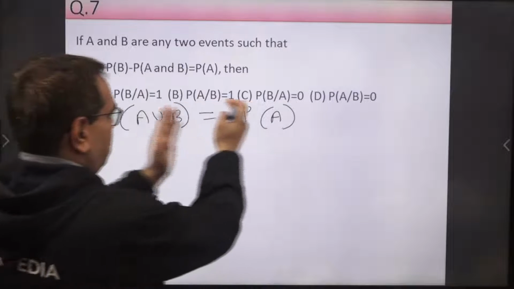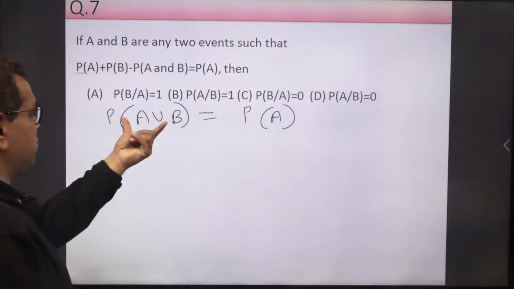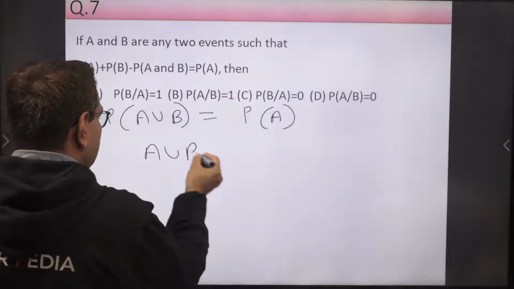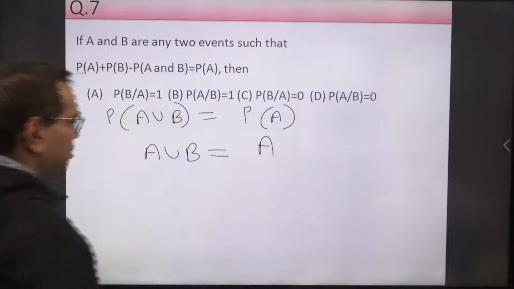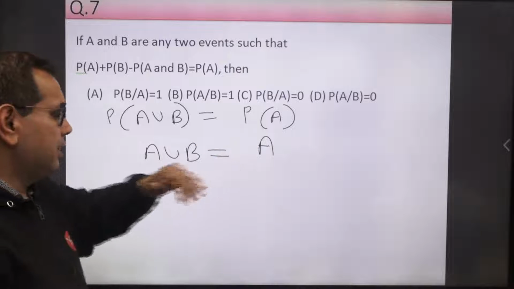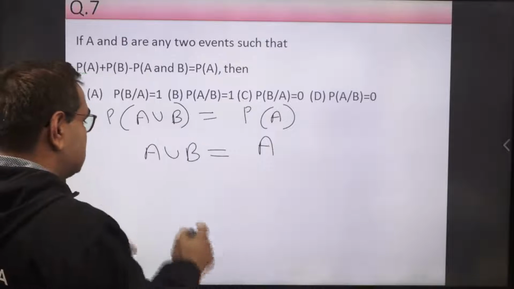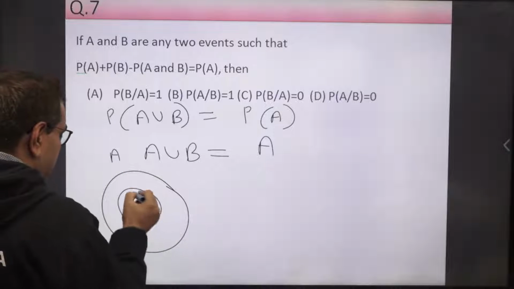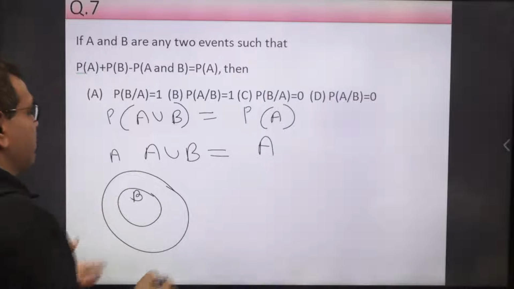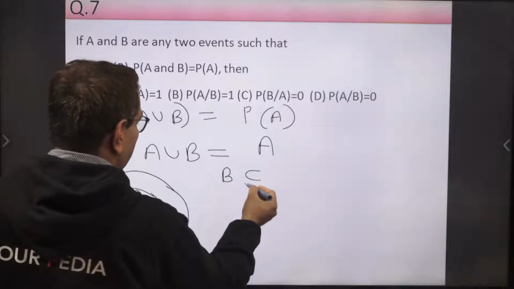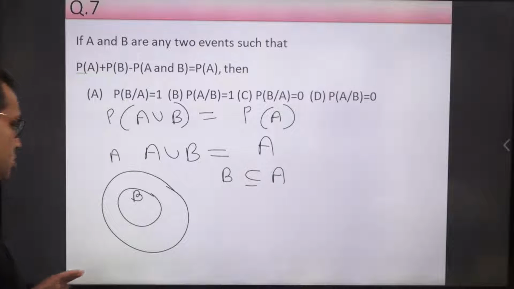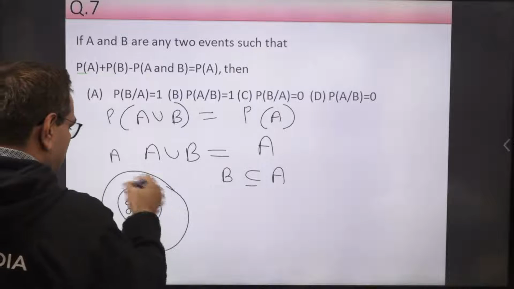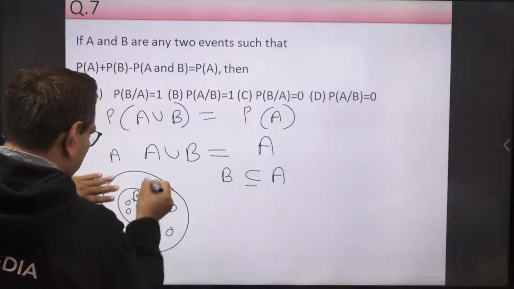So if probability of this is equal to probability of this, means number of elements in this A union B is equal to number of elements in A. So it means the set A union B is just equal to set A. So if union of A and B is A, it means that B is completely inside A. Okay. This is the situation. It means B is subset of A actually. B is a subset of A. Okay. So suppose these are the elements in B, and whole elements are of A. These all are of A.